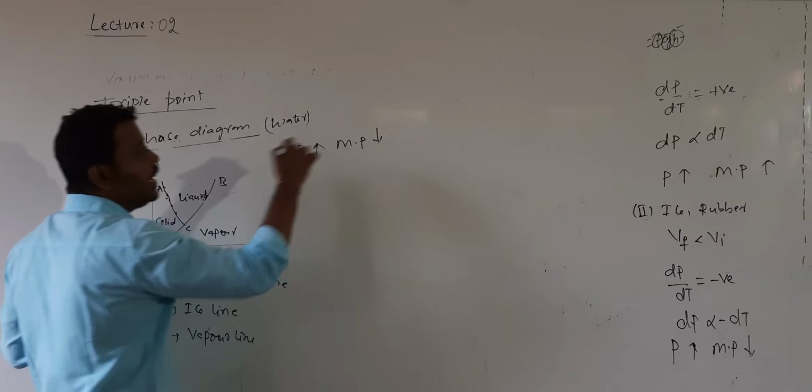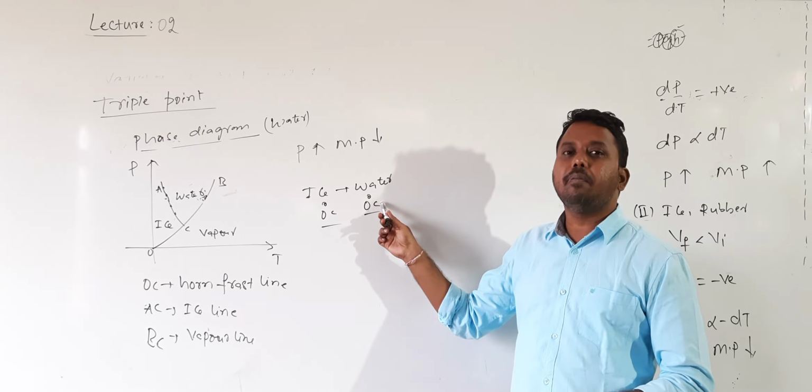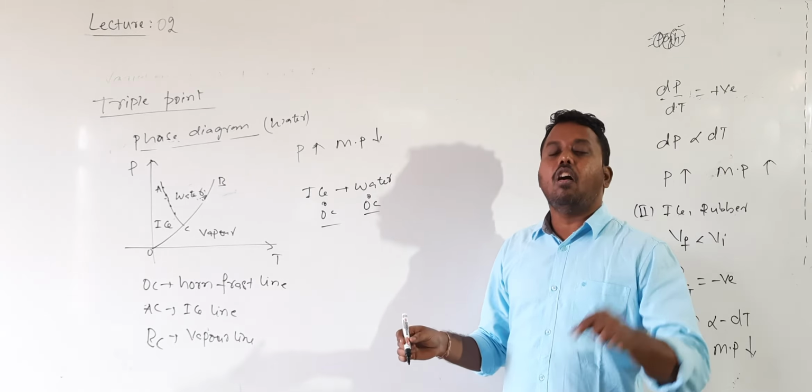When ice is converting into water, before converting, the temperature of the ice is 0 degrees. When it is converted into water, the initial temperature of the water is 0 degrees. Then water and ice are both in thermal equilibrium. So on that line we get a set of points of pressure and temperature at which both solid and liquid are in thermal equilibrium.